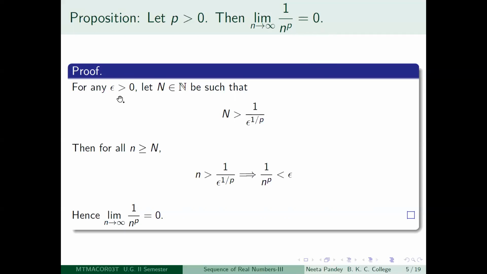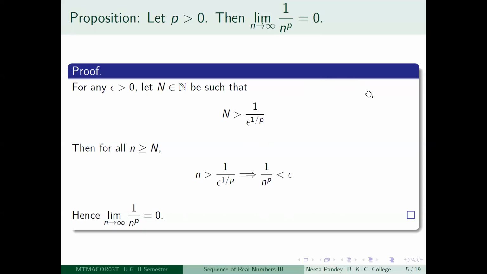Given any epsilon greater than 0, epsilon to the power 1 by p is a well-defined real number. So 1 by epsilon to the power 1 by p is also a well-defined real number. So why is it a well-defined real number? What is epsilon to the power 1 by p? As I said, this is equal to e to the power 1 by p log epsilon. Since epsilon is greater than 0, log epsilon is a real number.